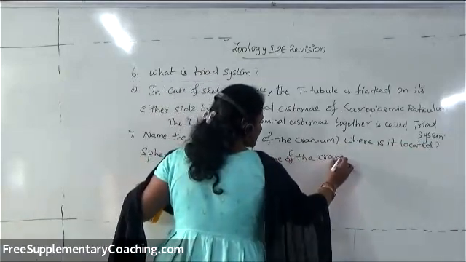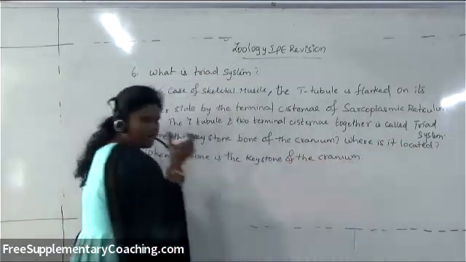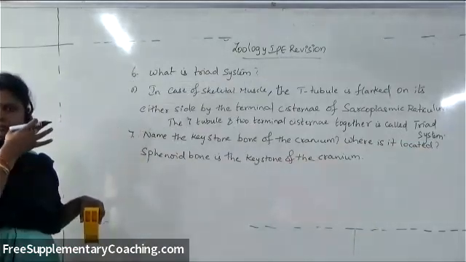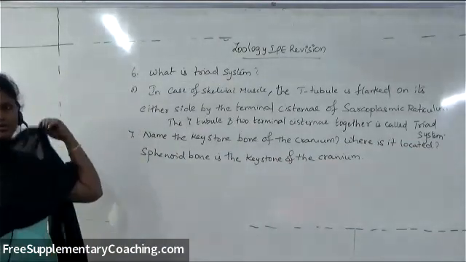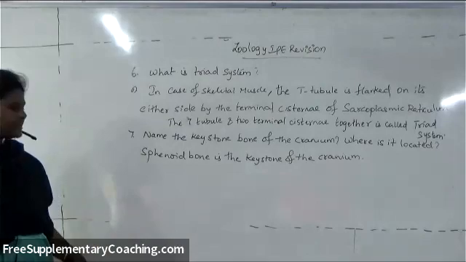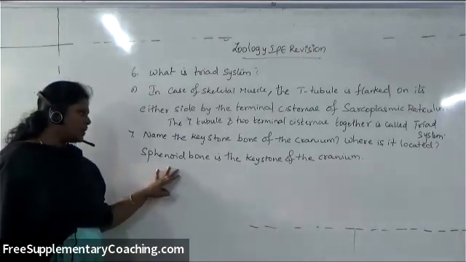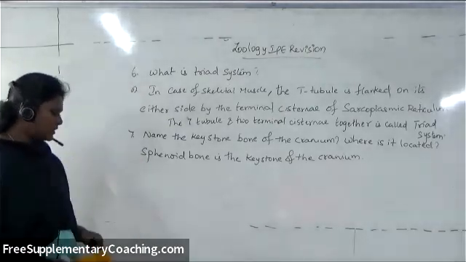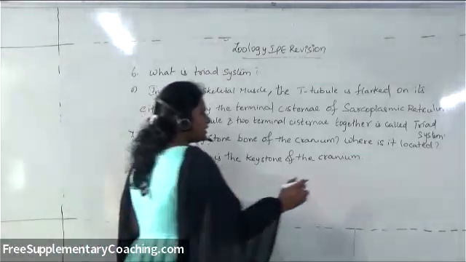Already I told you that cranium contains totally 8 bones: parietal bone, frontal bone, temporal bone, occipital bone, sphenoid bone and so on. In those 8, sphenoid bone is the keystone bone of the cranium and it is located at the base of the skull.